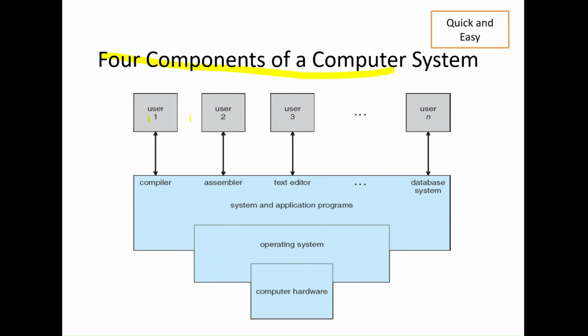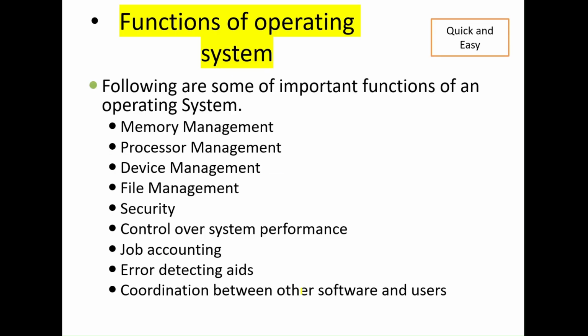So this is user one, user two, user three, and so on up to user n. In this whole system, user one requests a compiler, user two requests an assembler, user three requests a text editor, and user n requests a database. Everything is done by the operating system, and the operating system will see which request comes first and gets the resource first. So it will handle everything. This is the system and application programs for the user, so that they can easily use the computer. The operating system will tell the hardware what to do, what kind of function to perform.